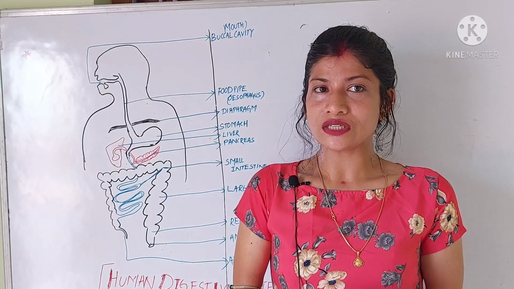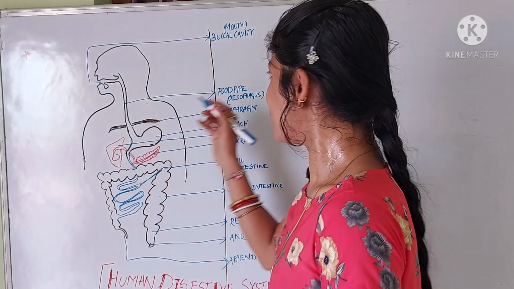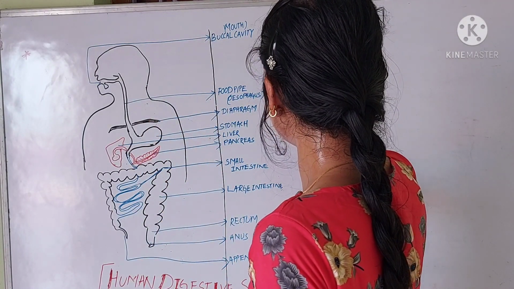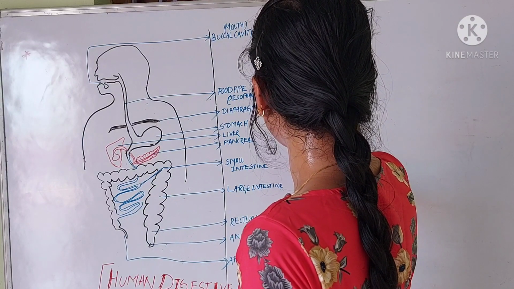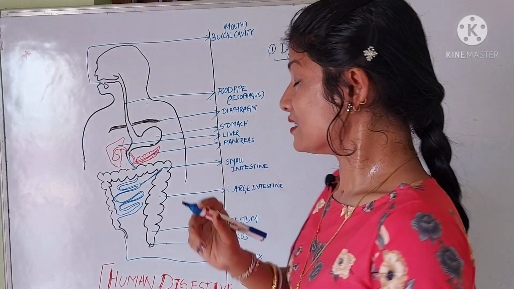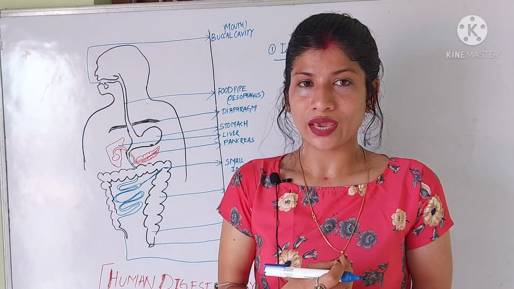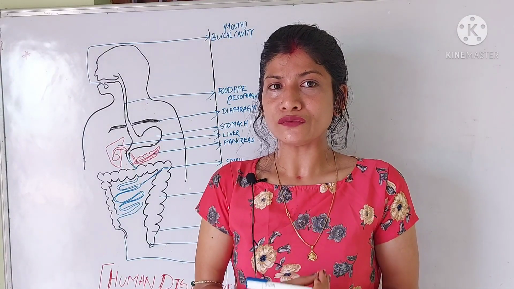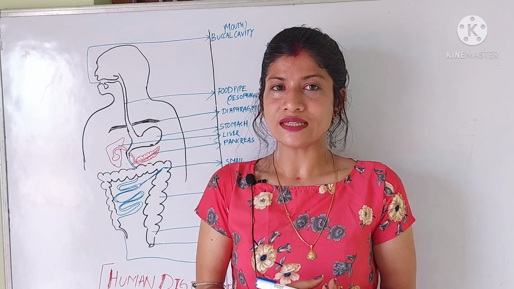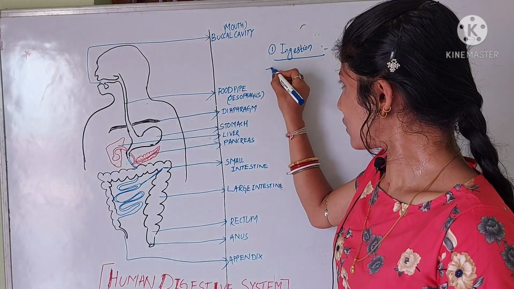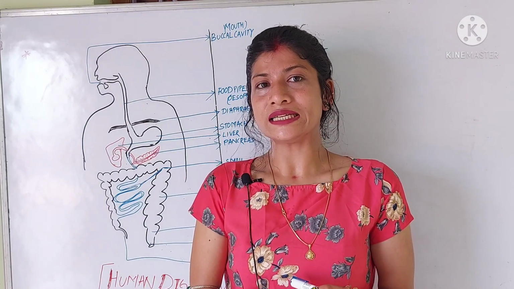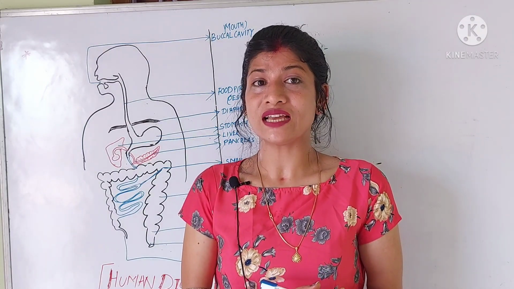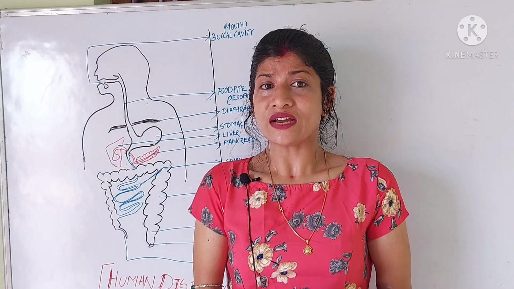So the first process is ingestion. What is ingestion? We have already studied it in our previous class. Ingestion means the intake of food, or eating of the food. Ingestion is a process in the human digestive system, and the human digestive system has a special organ for it, which is our mouth.